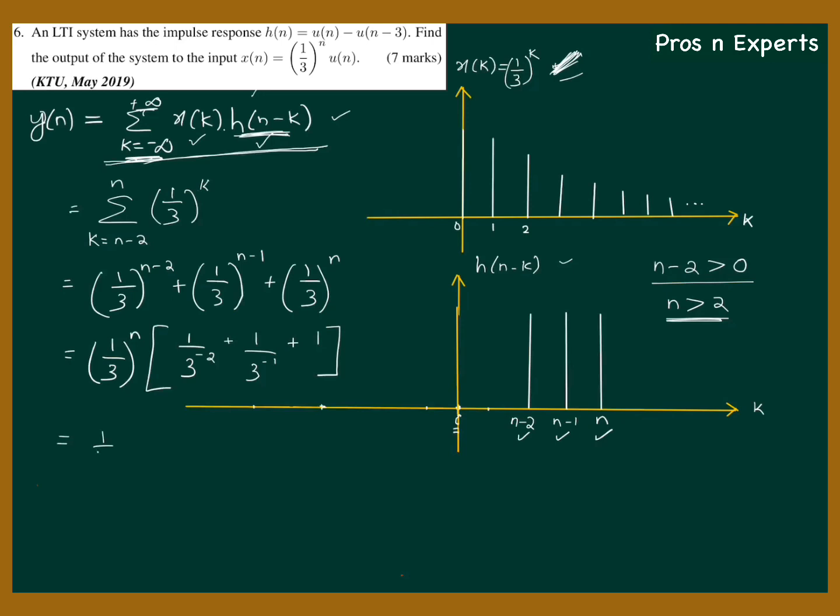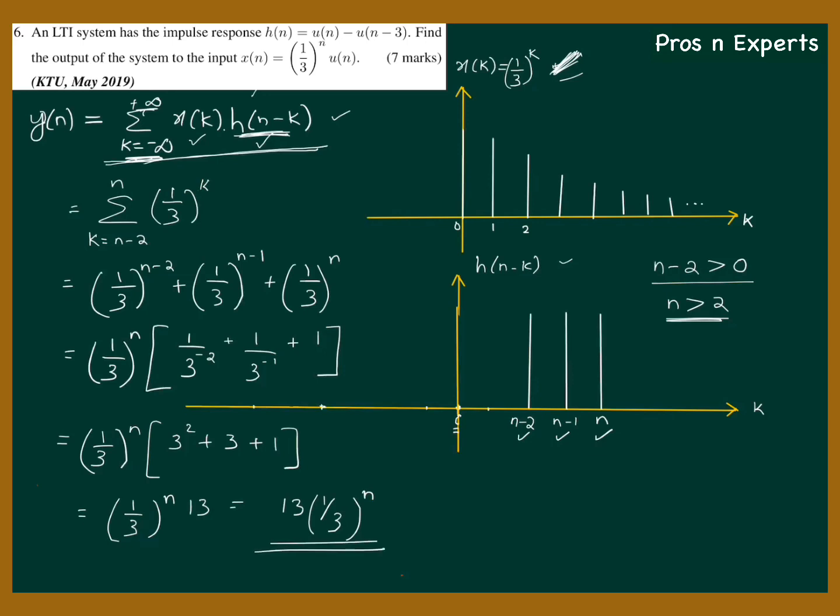Okay, so that is equal to 1 by 3 raised to n into 3 square plus 3 plus 1, which will be equal to 1 by 3 raised to n into, this is 13. So this is 13 into 1 by 3 to the power n. That is the answer for y of n, which was our interval. Our interval was n greater than or equal to 2.